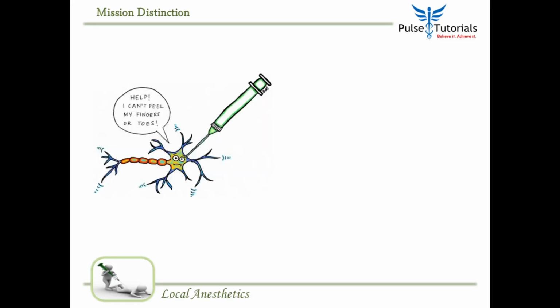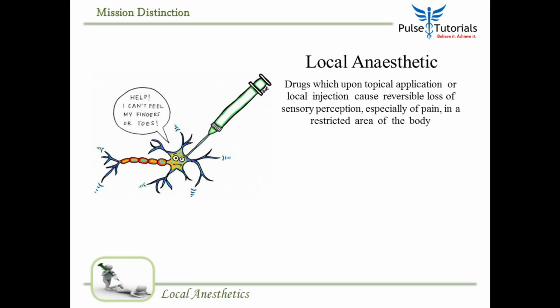Let's talk about local anesthetic medications that are given to numb pain. These are drugs which, upon topical application or local injection, can cause reversible loss of sensory perception, especially of pain, in a restricted area of the body.